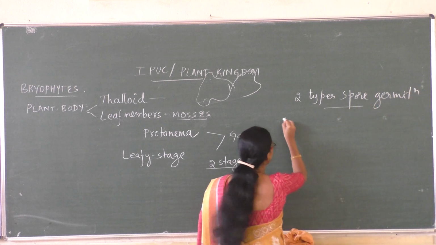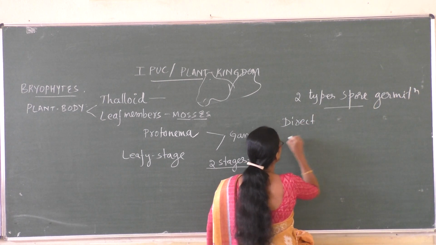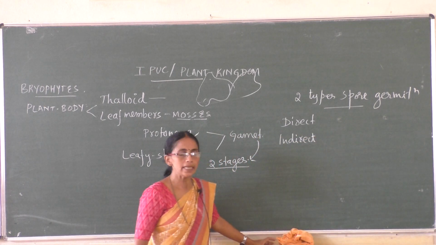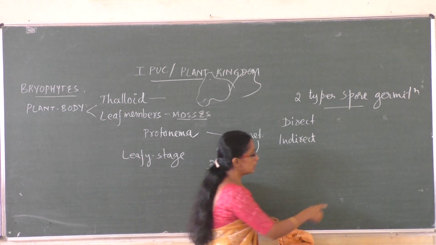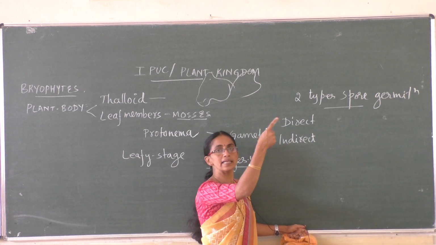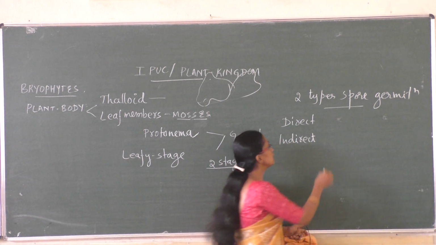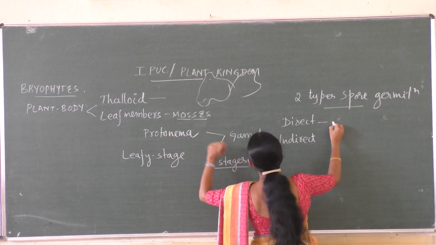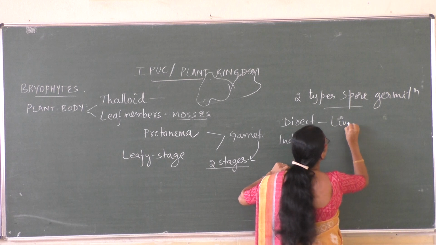One is direct, another one is indirect. So what is direct? The spores germinate and give rise to the gametophyte is direct. So direct is seen in this case where thalloid, that is in the case of liverworts.